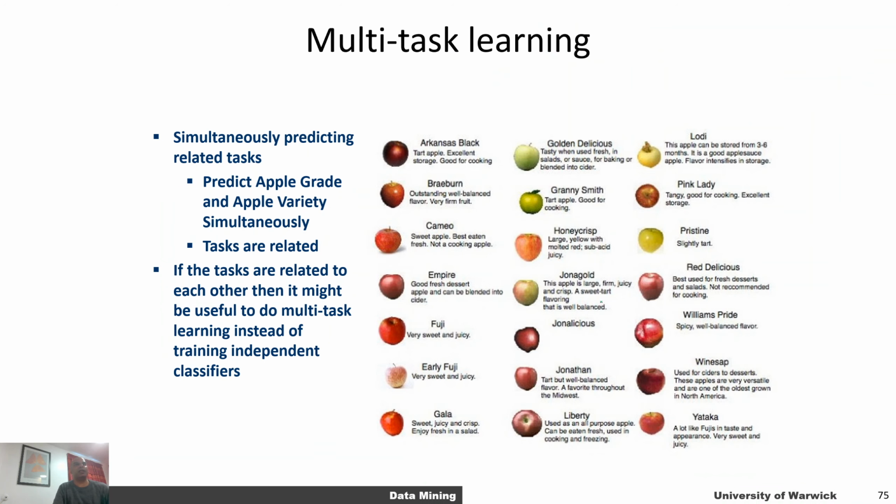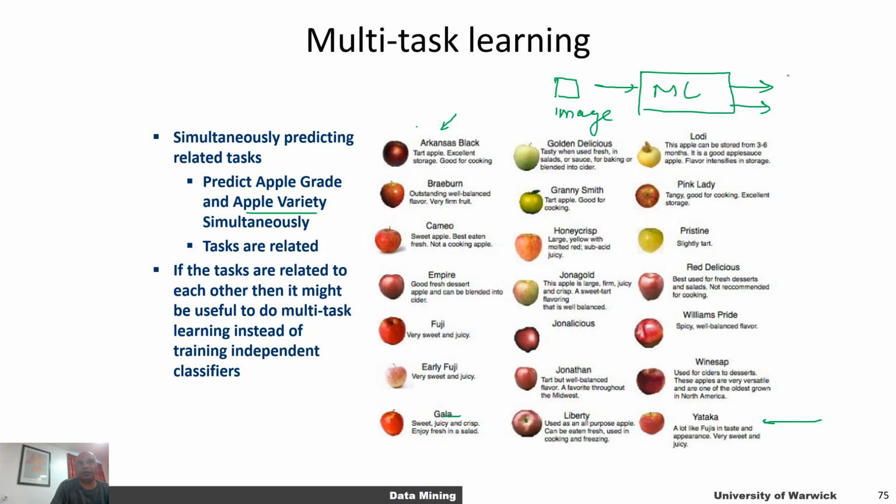Okay. The next type of machine learning problem is called multitask learning. So let's say you want to predict the grade of an apple, and you can also classify what type of apple that is. So let's say this is an Arkansas Black apple and this is a Yataka apple. You want to classify what that apple is, but you also want to give it a quality score. So you feed your machine learning model an image of an apple as input, and what you want is two things.